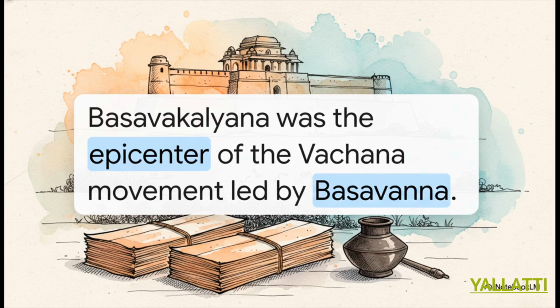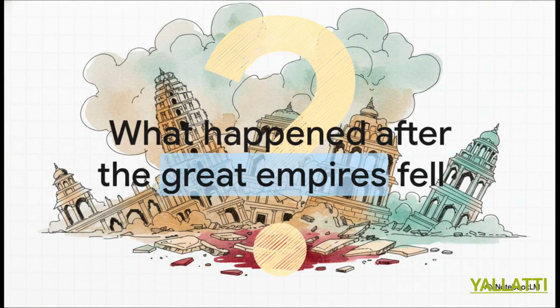Led by the highly famous philosopher and social reformer Basavanna, this movement completely transformed the cultural landscape. It proves that this division was absolutely just as much a hub for revolutionary, groundbreaking ideas as it was for ruling empires. But, as we know from history, no empire lasts forever, right? Which brings us to a really pivotal question to reset our historical timeline here. So, what exactly happened after the fall of these great empires? After the mighty Bahmani and Vijayanagara kingdoms collapsed, this massive power vacuum opened up.